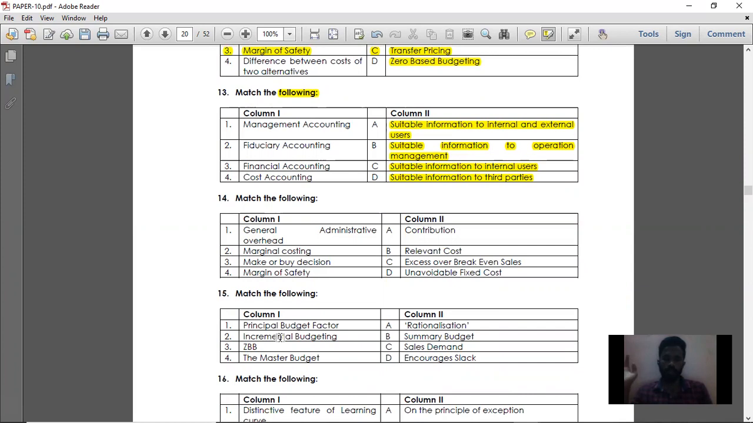Fixed cost which cannot be avoided even if you shut down your business. That is called unavoidable fixed cost. Example, rental building which has been taken. So if you shut down your business temporarily for a month, then you still have to pay your rent. That is called general administrative overhead.